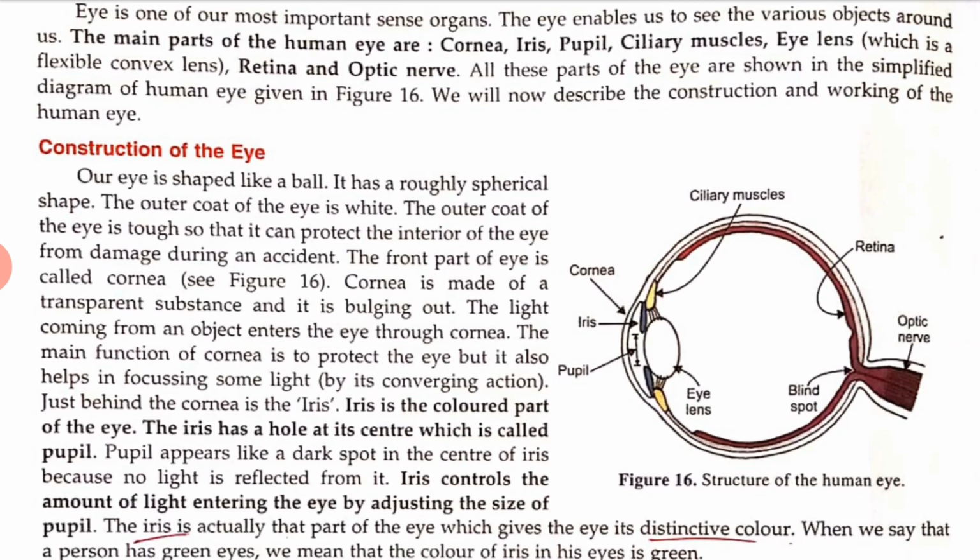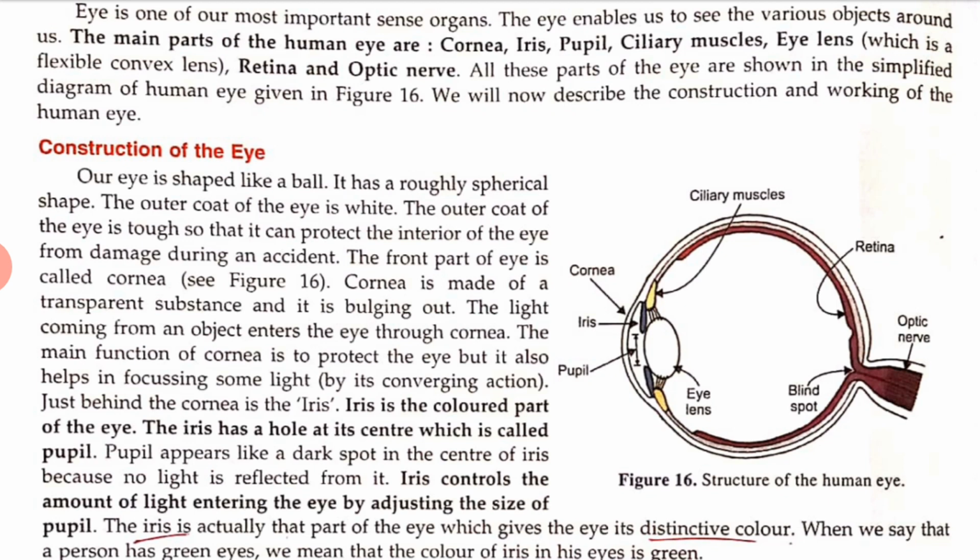Now let's see the construction of the eye. Our eye is shaped like a ball. It has a roughly spherical shape. The outer coat of the eye is white. The outer coat of the eye is tough so that it can protect the interior of the eye from damage during an accident. The front part of the eye is called the cornea.